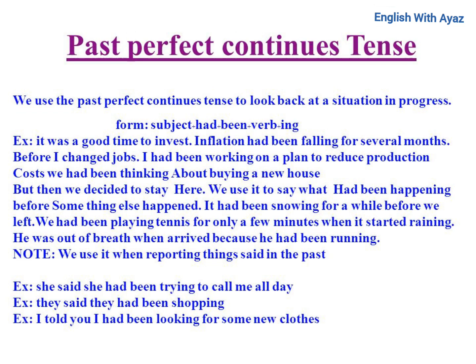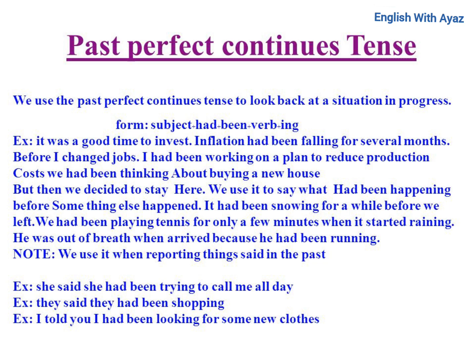Past perfect continuous tense. We use the past perfect continuous tense to look back at a situation in progress. Form: subject plus had plus been plus verb plus ing. Ex: It was a good time to invest. Inflation had been falling for several months. Before I changed jobs, I had been working on a plan to reduce production costs. We had been thinking about buying a new house. But then we decided to stay here.